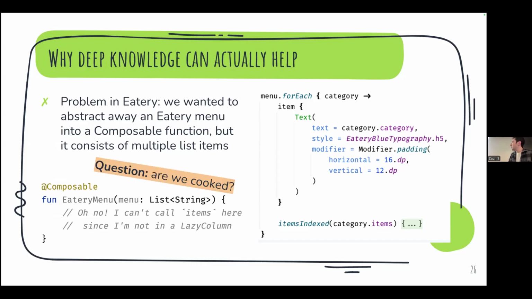Okay, so question, are we cooked, or is there a solution here using the kind of stuff that I just went over? It's pretty hard to spot, but does anyone have any guesses on a way that we might be able to abstract away being able to call these items here?